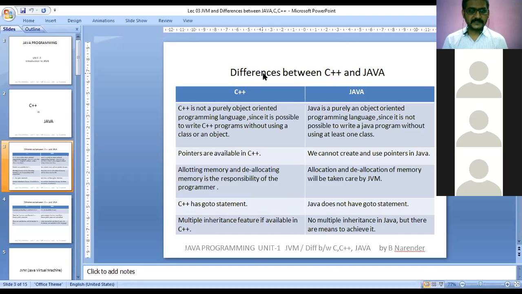Next, the third point mentioned is that allocating and deallocating memory is the responsibility of the programmer in C++.